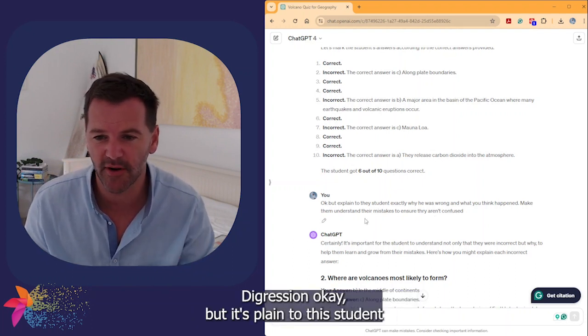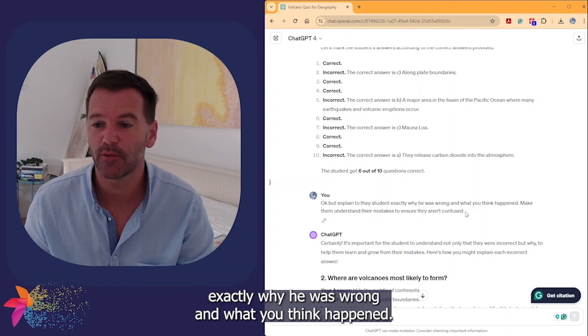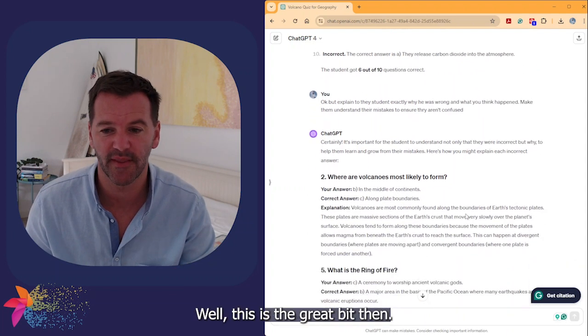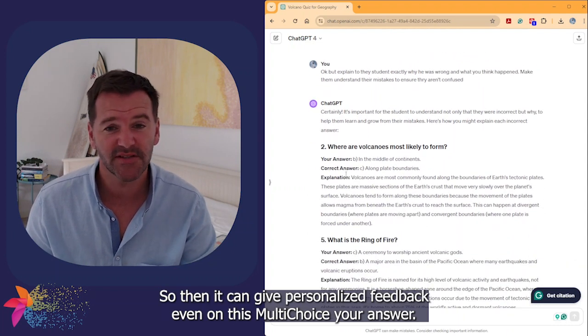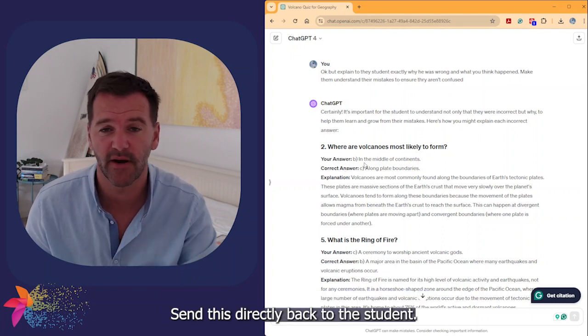So, sorry, digression. "Okay, but explain to the student exactly why he was wrong and what you think happened. Make them understand their mistakes to ensure they aren't confused." Well, this is the great bit then. So then it can give personalized feedback even on this multi-choice. Your answer then, I can then copy and paste, send this directly back to the student.